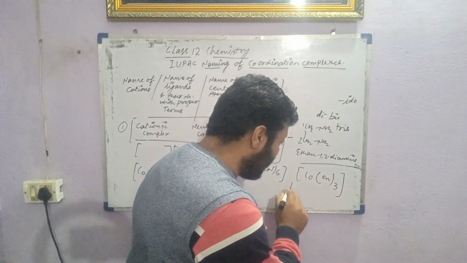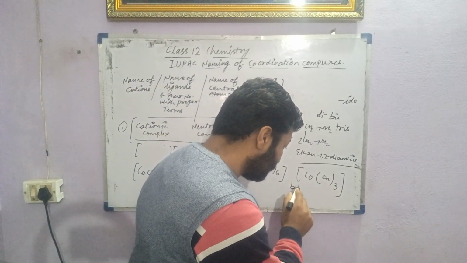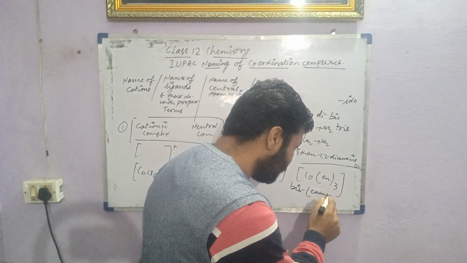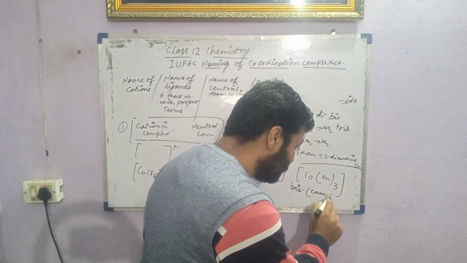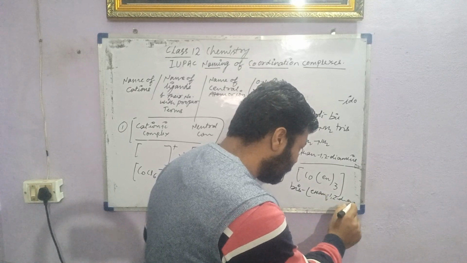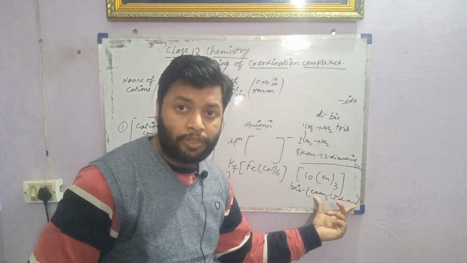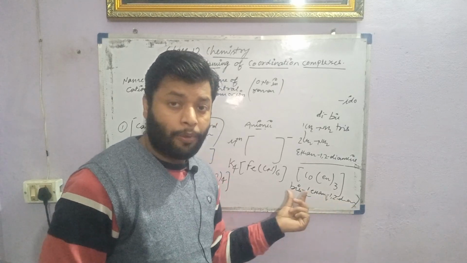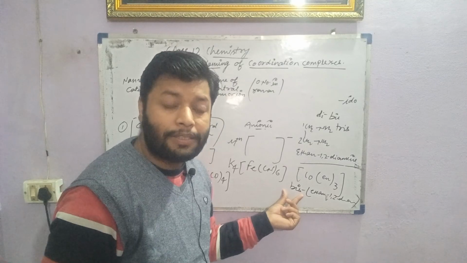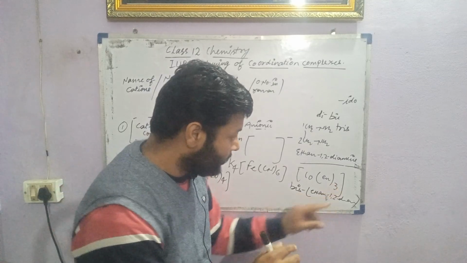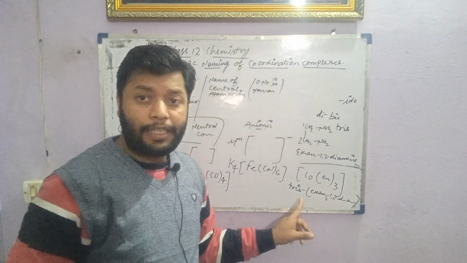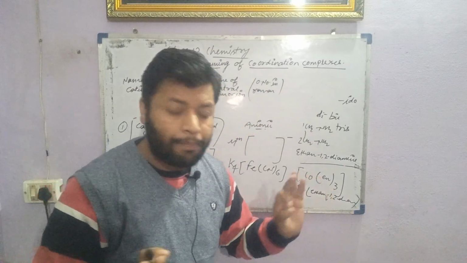So we have to write it like this: bis, then ethane 1,2-diamine. We have to enclose the name of the ligand in the small bracket, and before that we use bis, indicating the 3-time repetition. Okay.